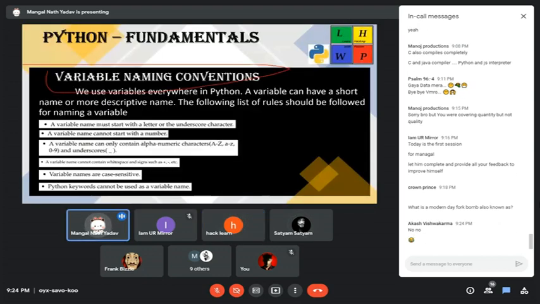Okay, variable naming conventions. As I told, the variable will not start with a numeric character like 543. Variable name must start with a letter or underscore character.